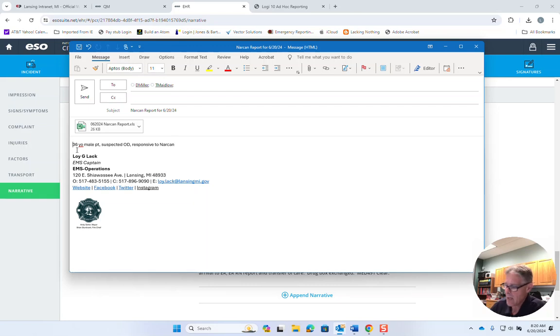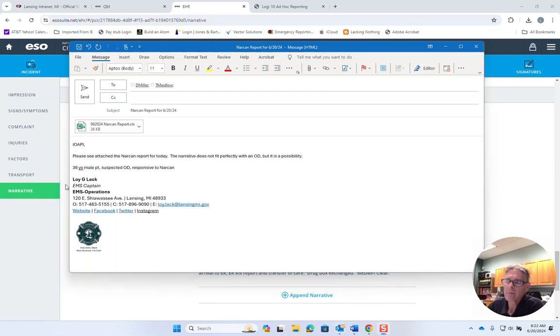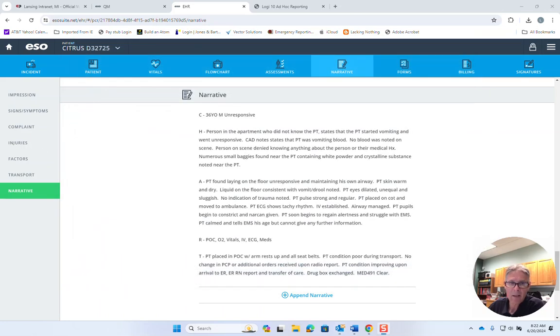And that is how we get our Narcan information to Ingham County. I'm sending it to the Ingham County Opioid Litigation Panel, or the Opioid Addiction Panel. What does that stand for? I don't know. But that's the group that receives this information and processes it. And that's how we do a Narcan report.